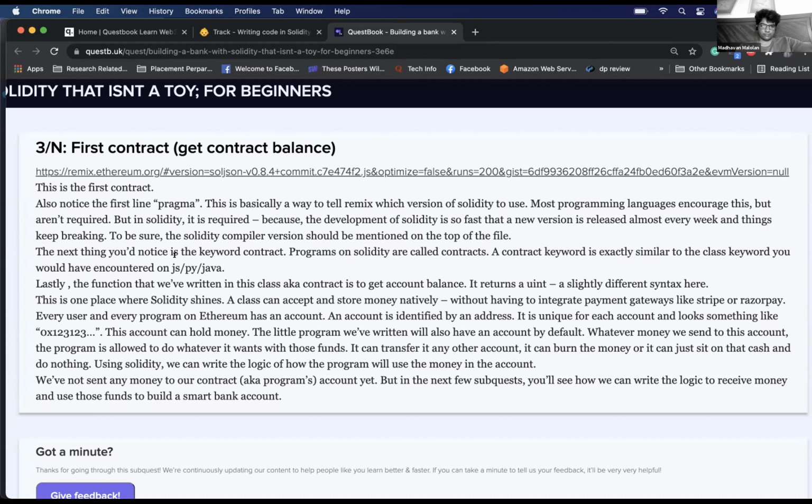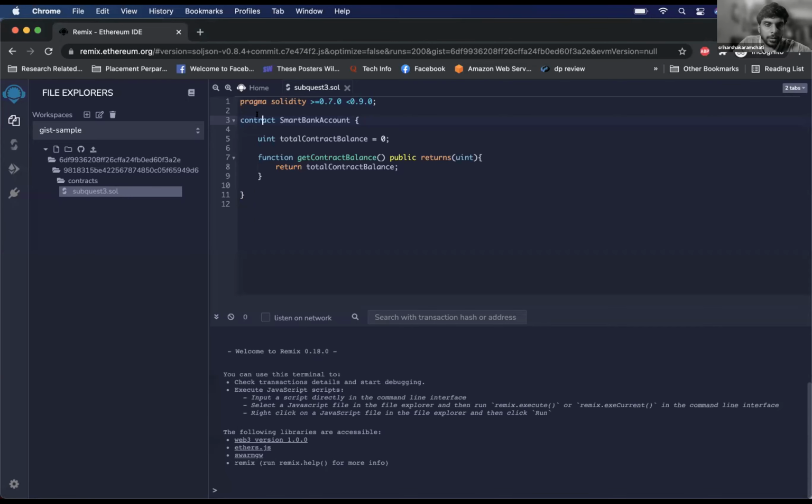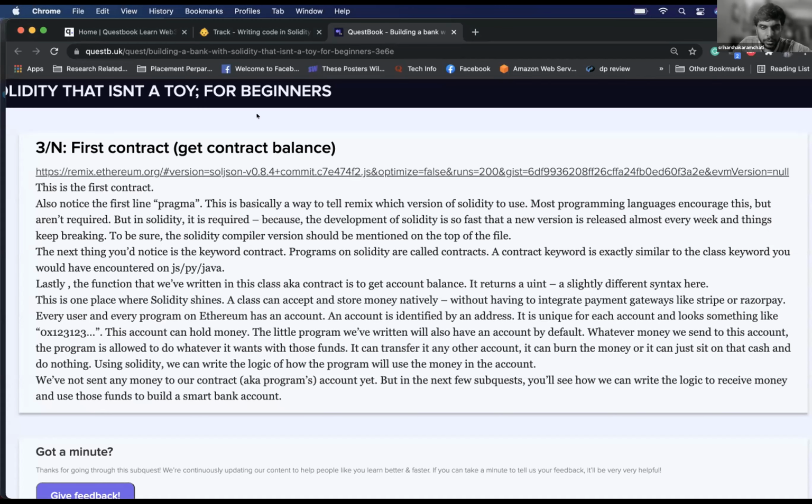Correct. The next thing you'd notice is the keyword contract. Programs in Solidity are contracts. A contract keyword is exactly similar to the class keyword you would have encountered in JavaScript, Python, Java. Lastly, the function that we have written in this class, also known as a contract, is to get account balance. It returns a uint, an unsigned integer, a slightly different syntax here.